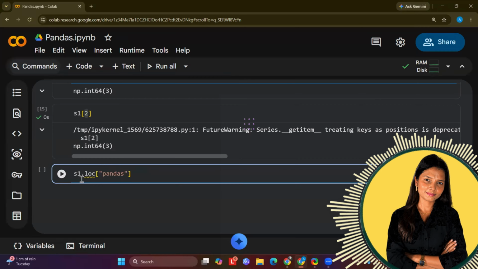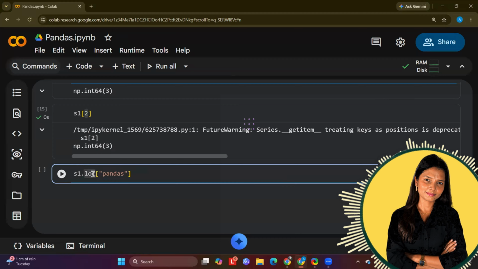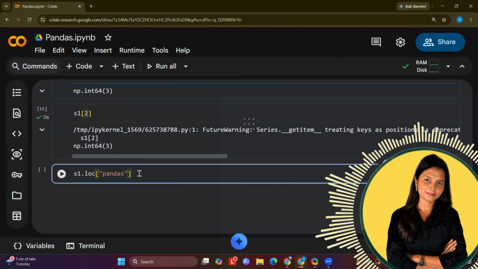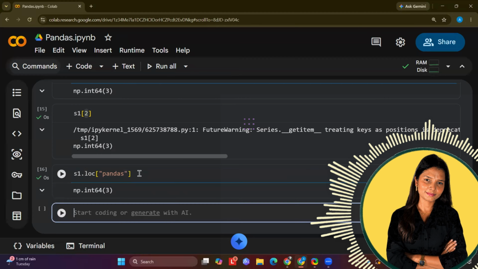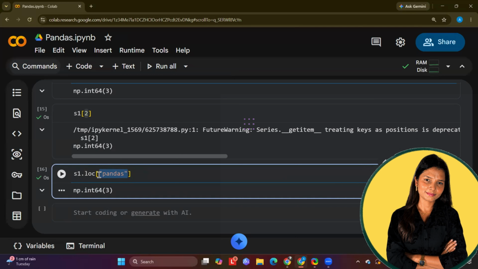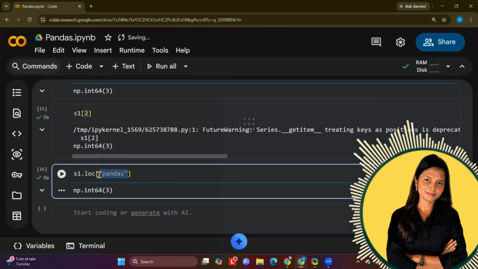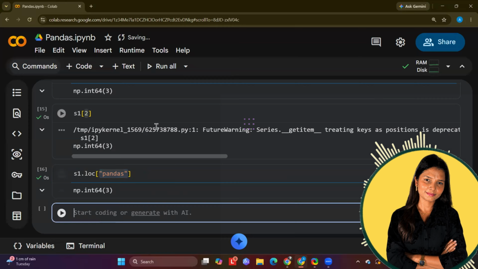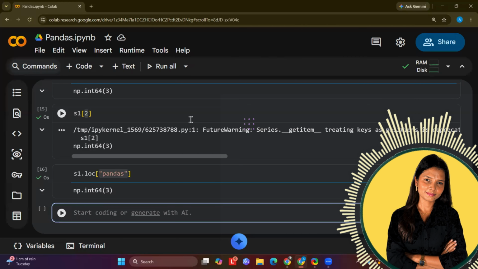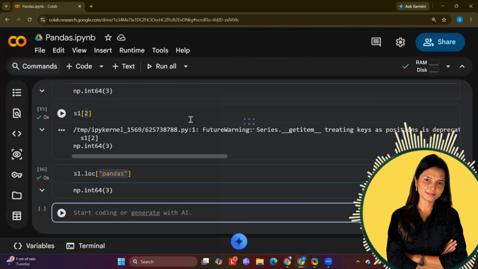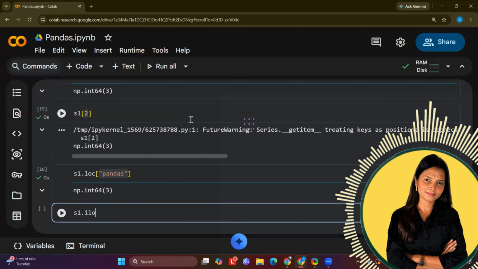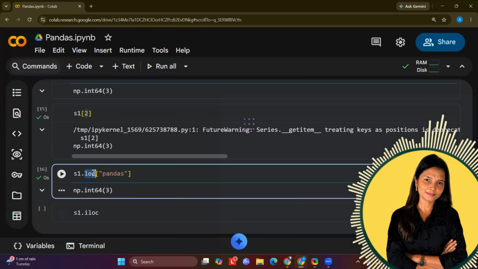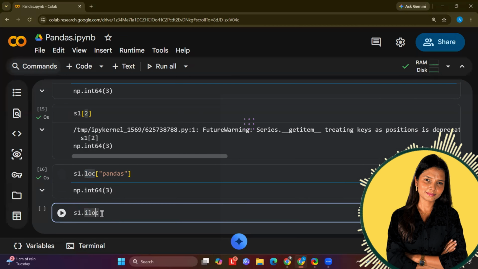Now, why do we have integer value? Why by default we have values like 2, 3, 1, 2, whatever the basic by default values get initialized with, right? So because we have another function called ILOC. ILOC is index based locationing, right? Index based. I stands for index and LOC means location. Now we can run this and get still the same output.